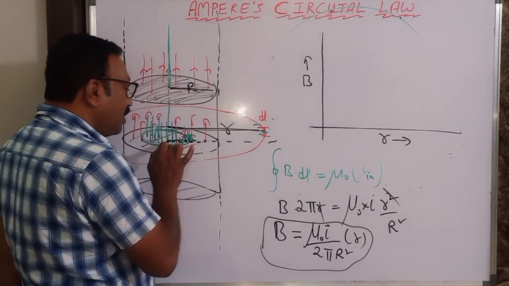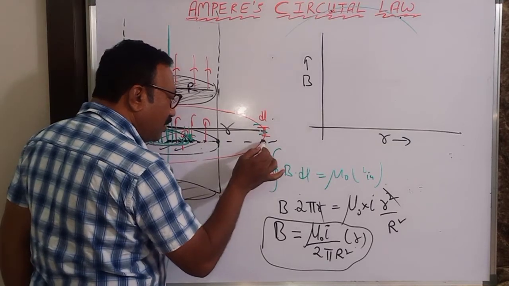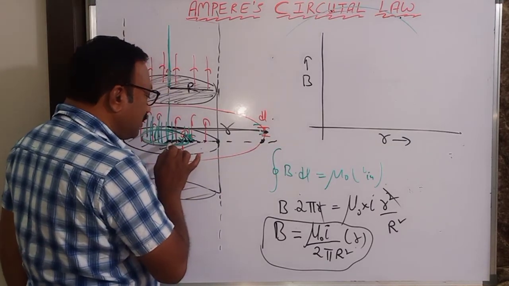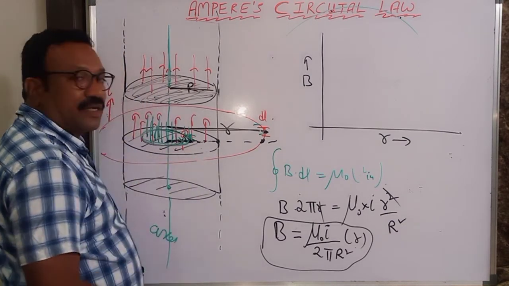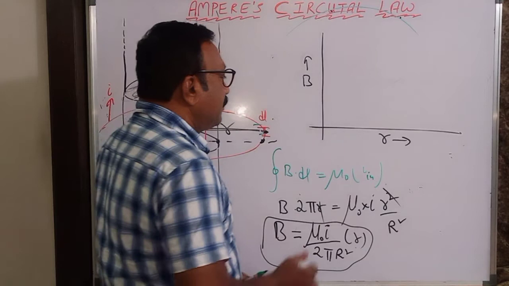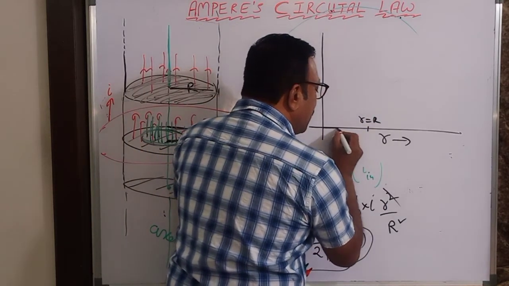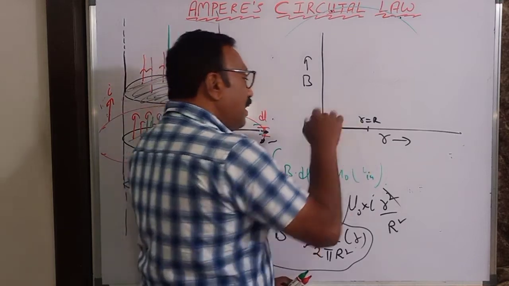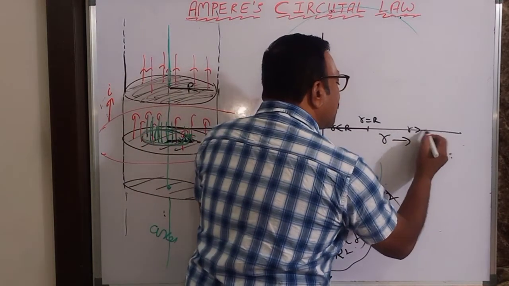If small r equal to capital R, you will be on the surface. If small r is greater than R, you will be going outside the surface. If small r is less than capital R, you will be inside the conductor. So I will take a point where small r is equal to capital R, that means this length is equal to radius. Here inside small r is less than capital R, and after that small r is greater than capital R.